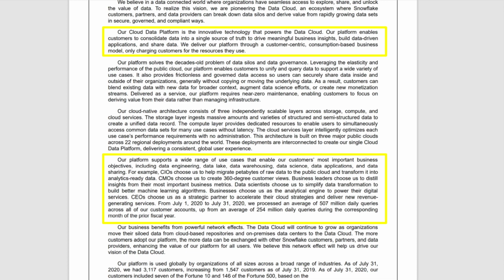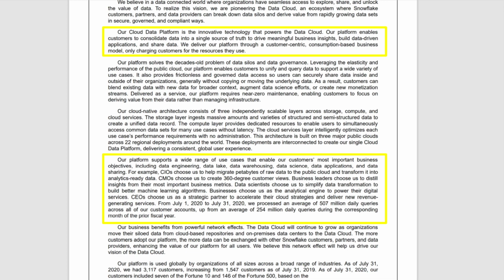They say our cloud data platform is the innovative technology that powers the data cloud. Our platform enables customers to consolidate data into a single source of truth to drive meaningful business insights, build data-driven applications, and share data. We deliver our platform through a customer-centric, consumption-based business model, only charging customers for the resources they use.